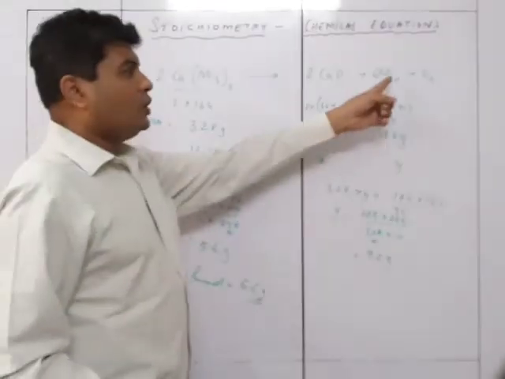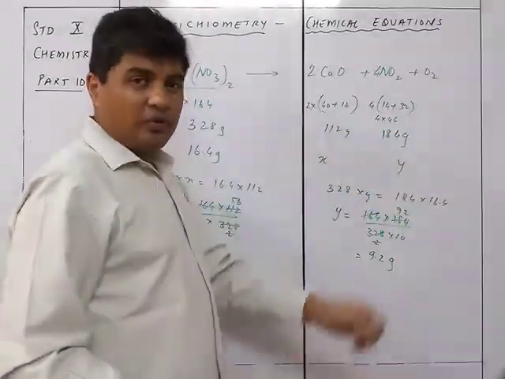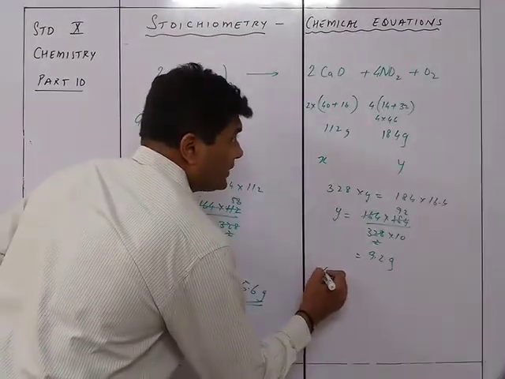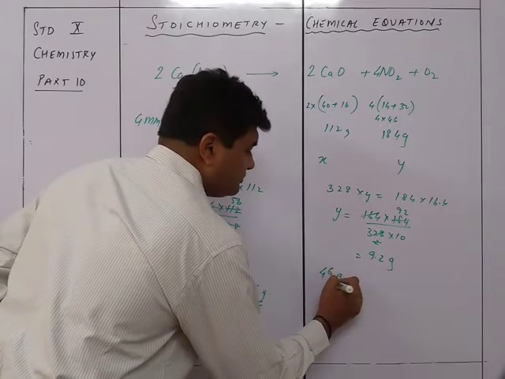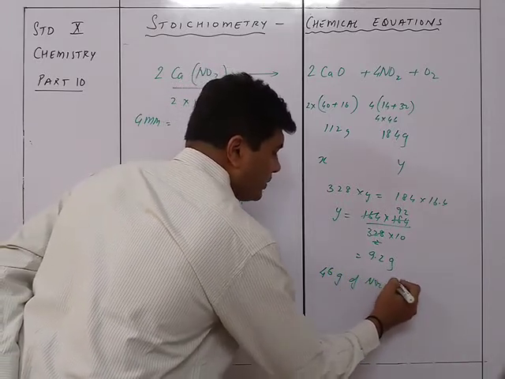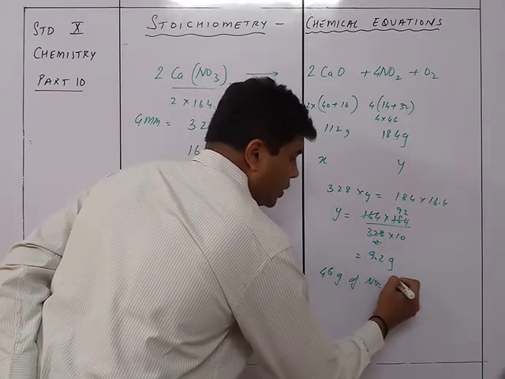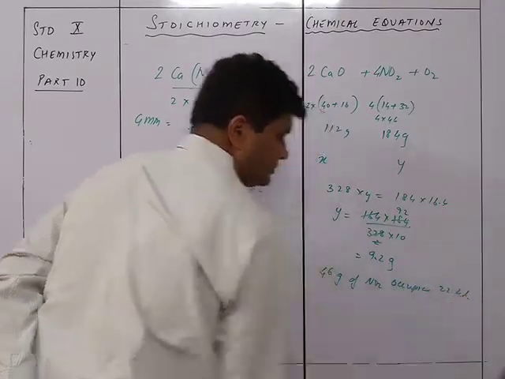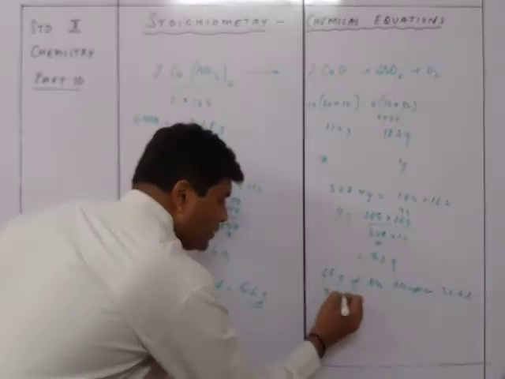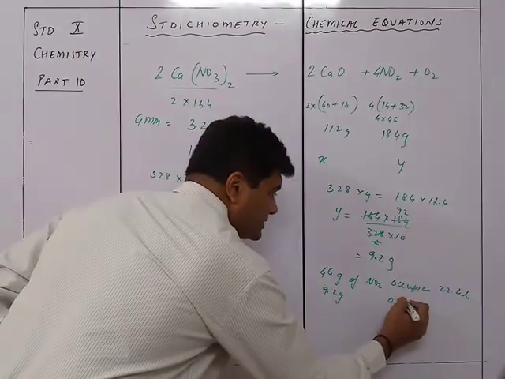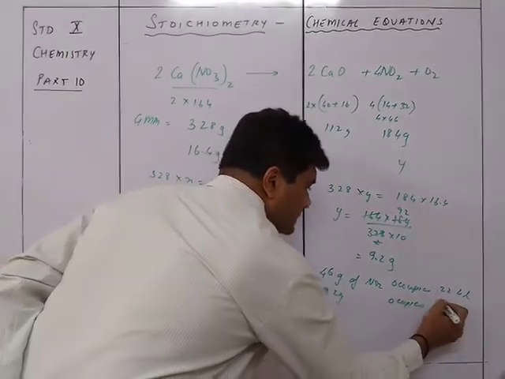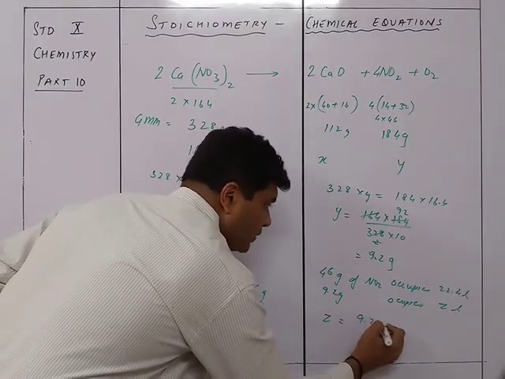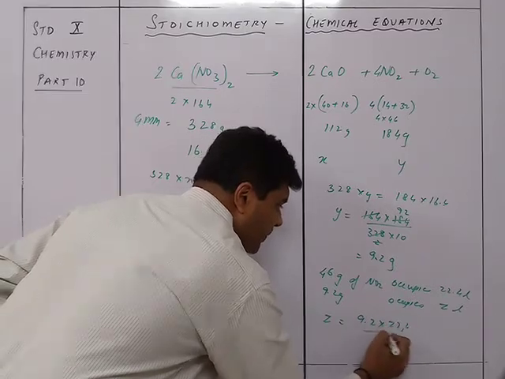Now you know that for NO2 over here, you need to find out the volume, right? We know that 46 grams of NO2 occupies 22.4 liters. So 9.2 grams occupies Z liters. So Z will be equal to 9.2 into 22.4 upon 46.